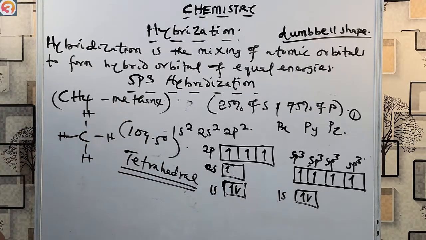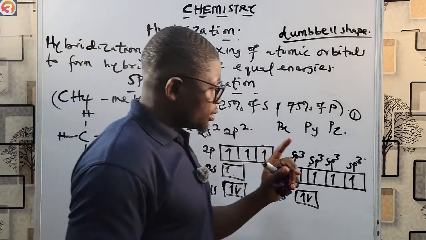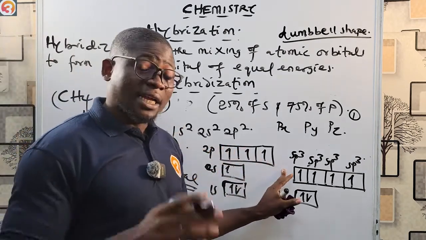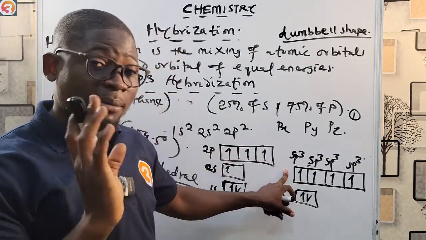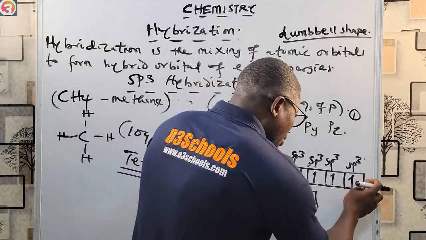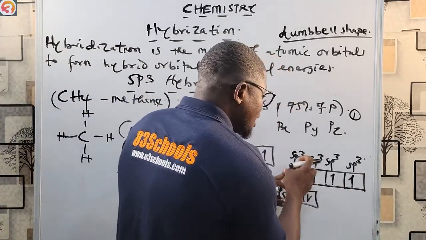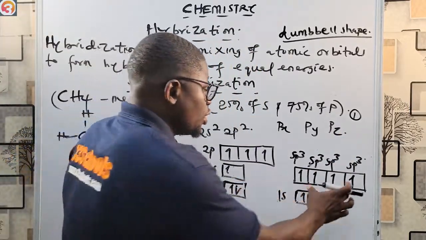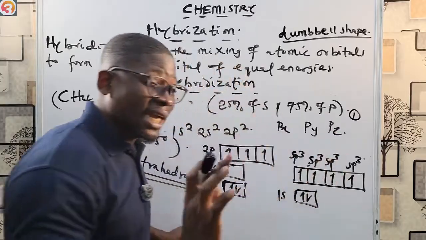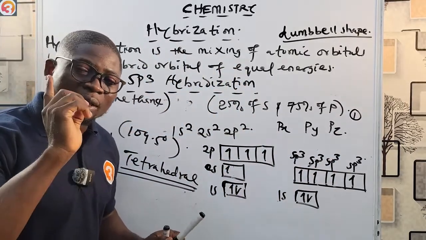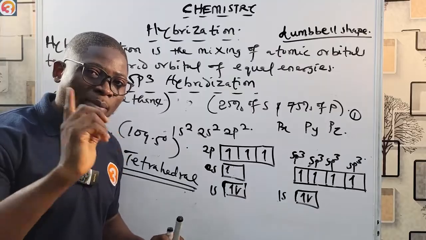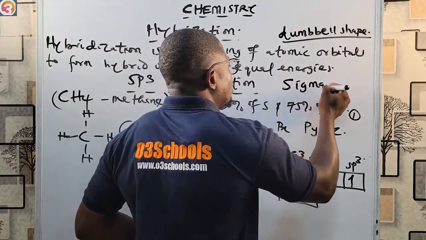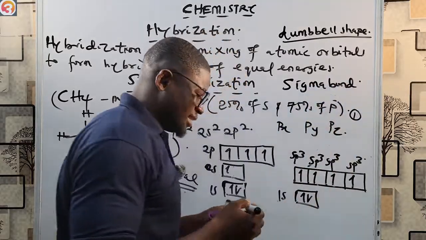And of course, there's also only one hybrid orbital type in sp3 hybridization. We have one hybrid orbital, having 4 sp3 orbitals. Now, because it has one hybrid orbital, it forms one single bond called the sigma bond. It forms one bond called the sigma bond.